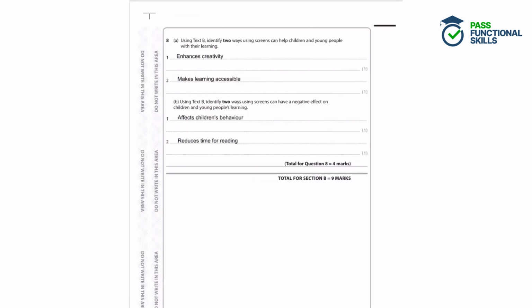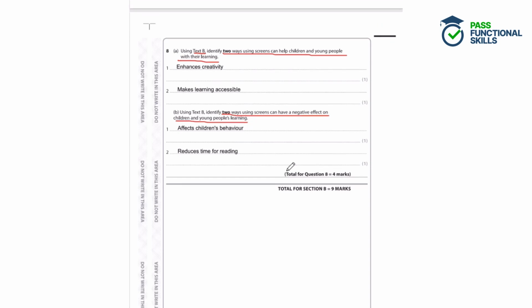Question 8. Using text B, identify 2 ways using screens can help children and young people with their learning, and then identify 2 ways using screens can have a negative effect on children and young people's learning. So focusing on text B here, we want to find ways that screens can help and have a negative effect on learning specifically among young people.